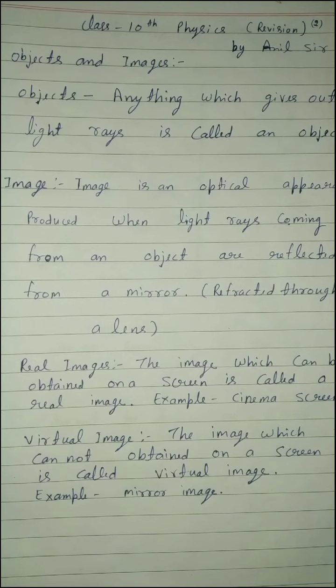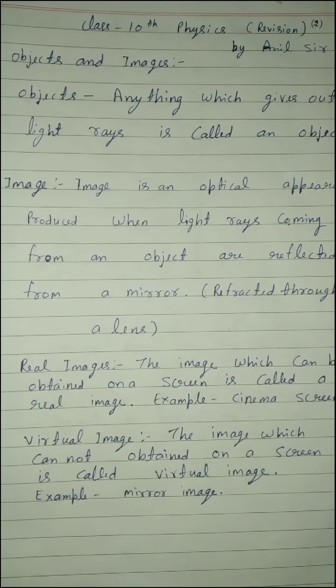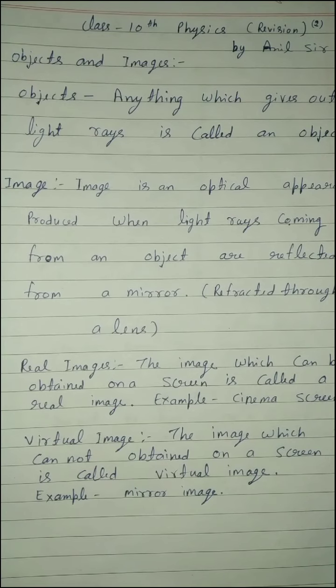Second heading is real images. There are two types of image. First is real image and second is virtual image. The image which can be obtained on a screen is called a real image. Example, cinema screen. A real image can be formed on a screen because light rays actually pass through a real image.